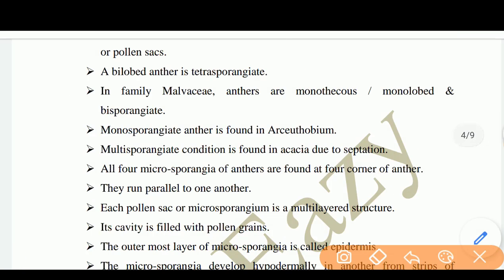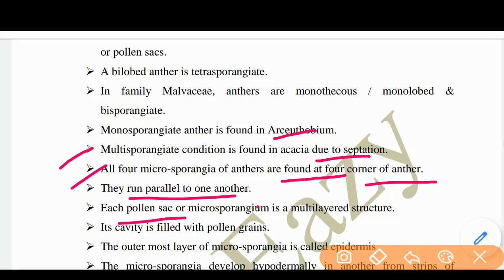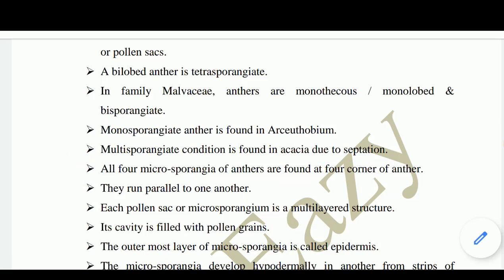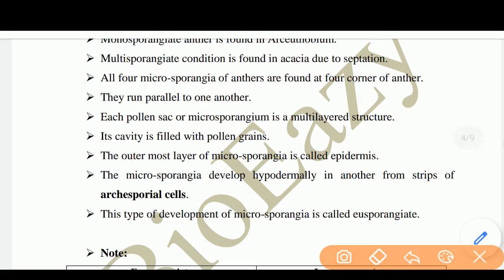Next, the monosporangiate anther is found in Arceuthobium. The multisporangiate condition is found in Acacia due to septation. All four microsporangia of the anther are found at the four corners of the anther. They run parallel to one another. Each pollen sac or microsporangium is a multi-layered structure, and its cavity is filled with pollen grains.